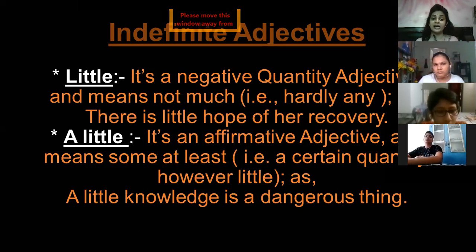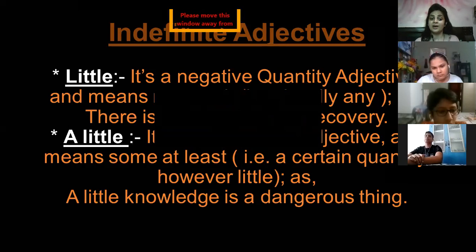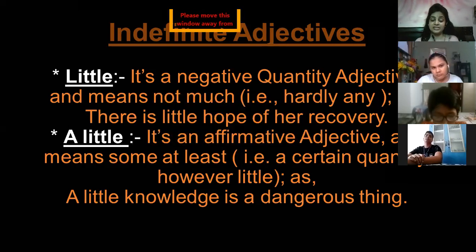But when you're having a little knowledge, थोड़ी सी knowledge है, that is always a dangerous thing. Why? Because we always boast about our knowledge. Fine. So it's better like या तो हमारे पास knowledge नहीं ही हो या हमारे पास knowledge बहुत अच्छी quantity में हो. Fine. So the example says a little knowledge is a dangerous thing means a little means at least there is something in the name of knowledge in her.